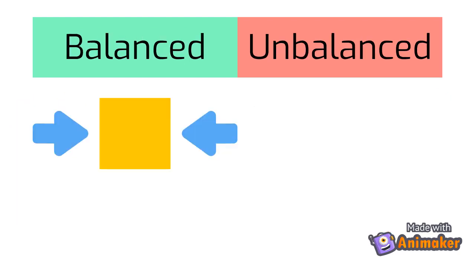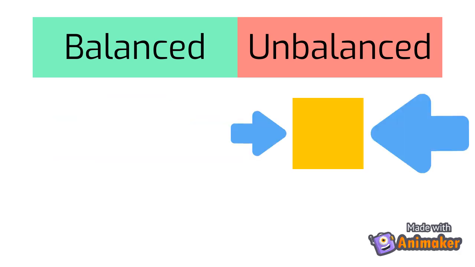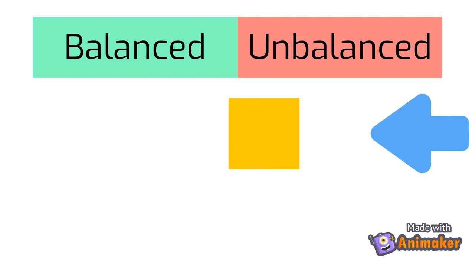Balanced and unbalanced forces. Balanced forces, when two people or things are pushing on an object with equal force in opposite directions. The position and motion of an object does not change if the forces are balanced. Unbalanced forces, when the forces applied on an object are not equal in opposite directions. The object will move away from the force that is stronger.